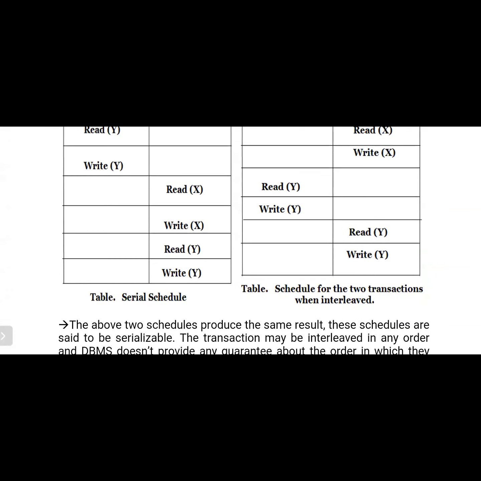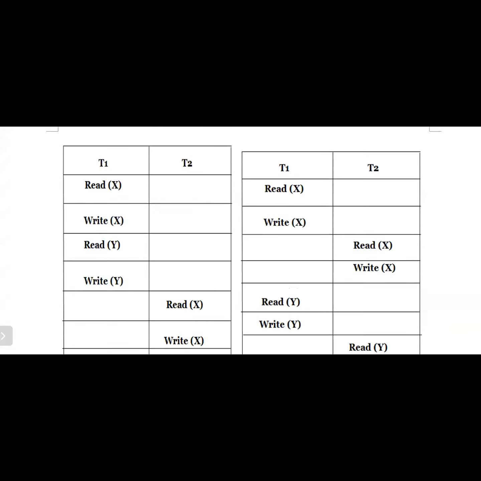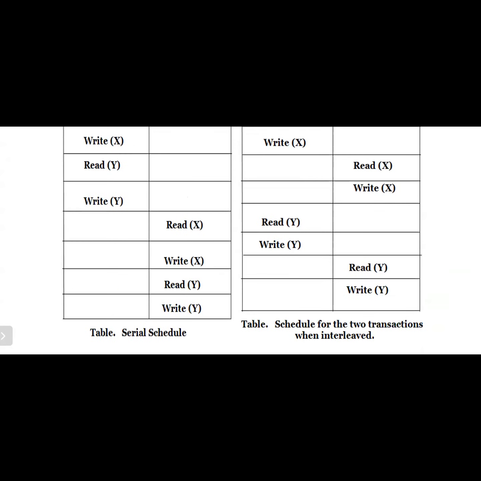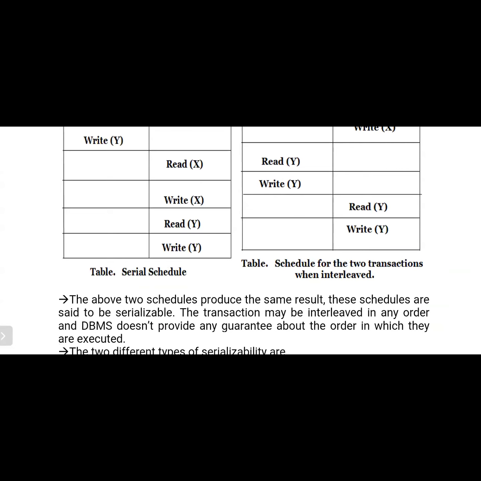If we observe the non-serial or interleaved schedule, T1 does read x, write x, and then T2 performs the same operations. Then read y, write y by T1, and read y, write y by T2. So the result is the same. If you observe on the screen, the above two schedules produce the same result, so these schedules are said to be serializable. If the serial schedule and the non-serial schedule produce the same result with the same transactions on the same data items, that is referred to as serializability.